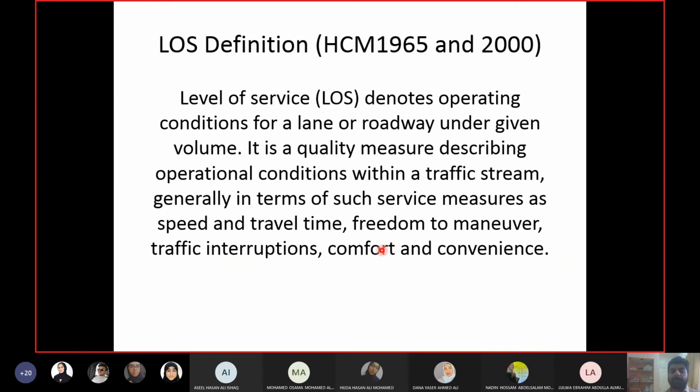Comfort means how comfortable you are feeling while you are driving. If there are no gaps for you, vehicles are around you, and you have to follow the other drivers and wait for them to go, you will feel discomfort and more stressed. If there are more gaps, you cannot see the other vehicle for so much distance, you will feel more comfortable, less stressed, and more relaxed. Then convenience means how conveniently you can drive.